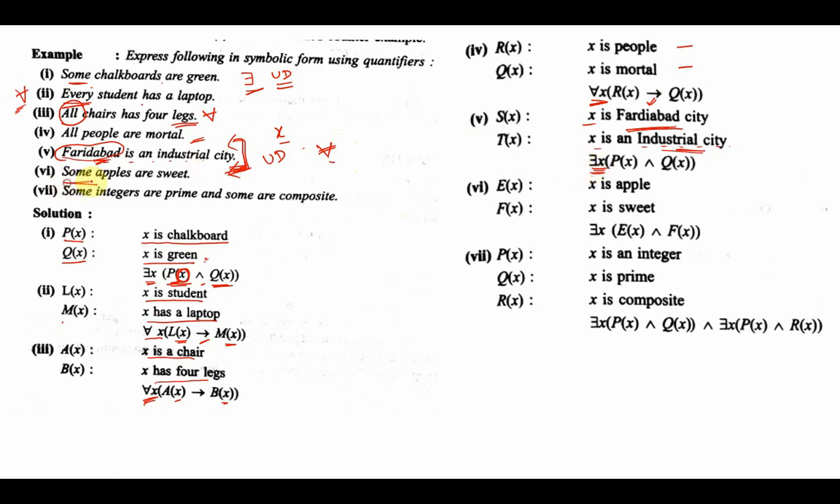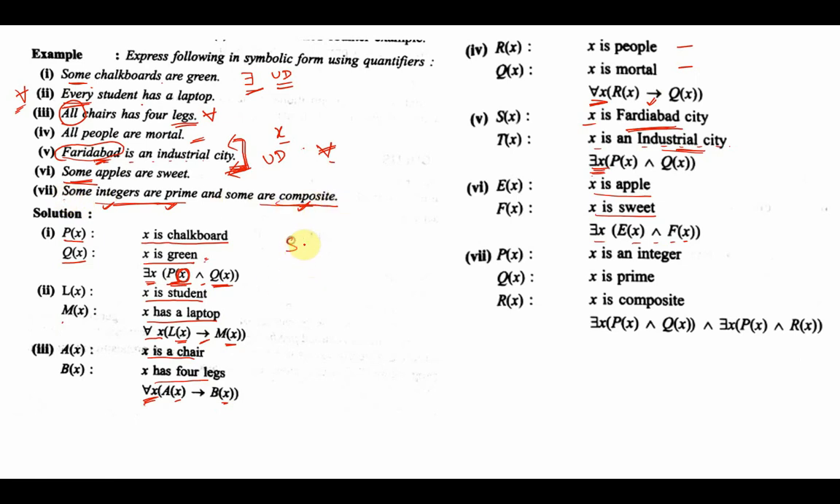Some apples are sweet. Once again, some means existential. So X is an apple, X is sweet. Some integers are prime and some are composite. Now if you see it, in the first instance, our gut feeling says that I'll define 3 predicates over here. One is X is an integer, one says X is prime, and the third says X is composite. Now let us break this entire statement into 2 parts.